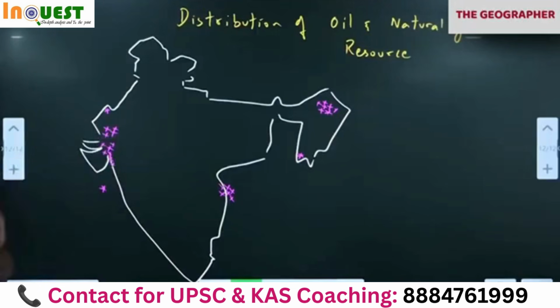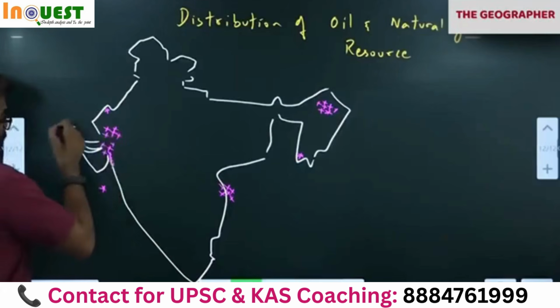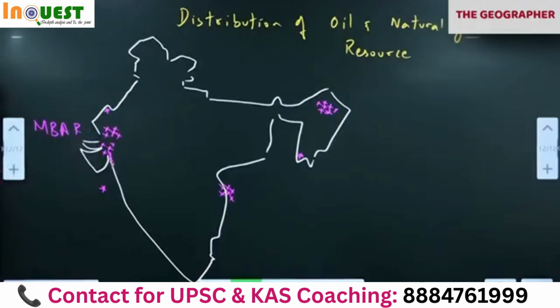So as a result, they have given the name of the goddess Lakshmi for the names of the oil fields. Mangala, Bhagya, Aishwarya and Rajarajeshwari. These are oil fields of Rajasthan. MBAR they call it. M is Mangala, B is Bhagya, A is Aishwarya, R is Rajarajeshwari. These are prosperous oil fields of Rajasthan.